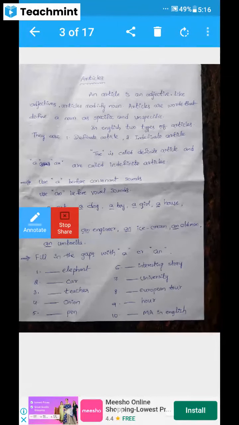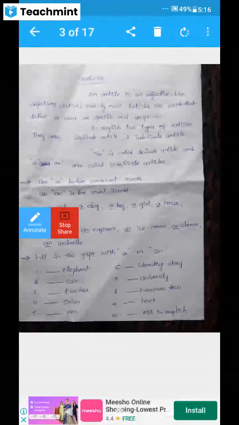These 26 letters can be divided into two parts: consonants and vowels. A, E, I, O, U are called vowels.